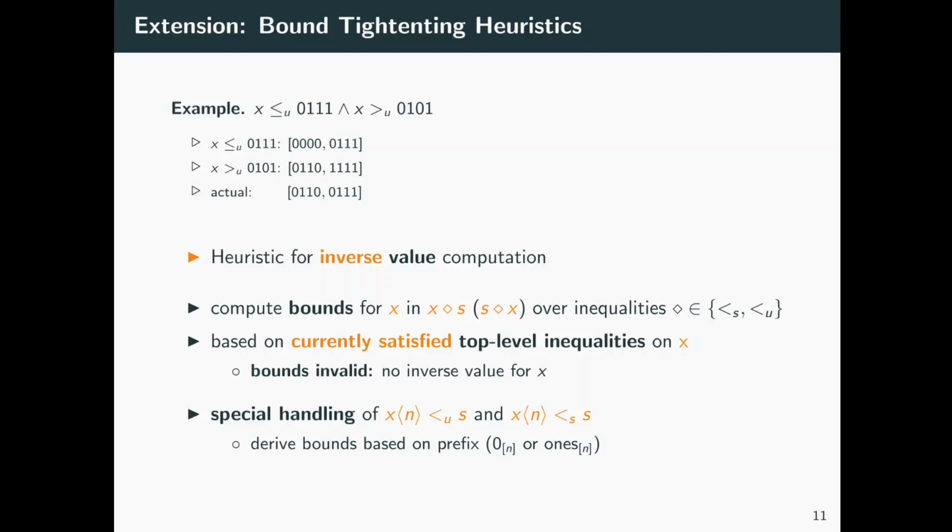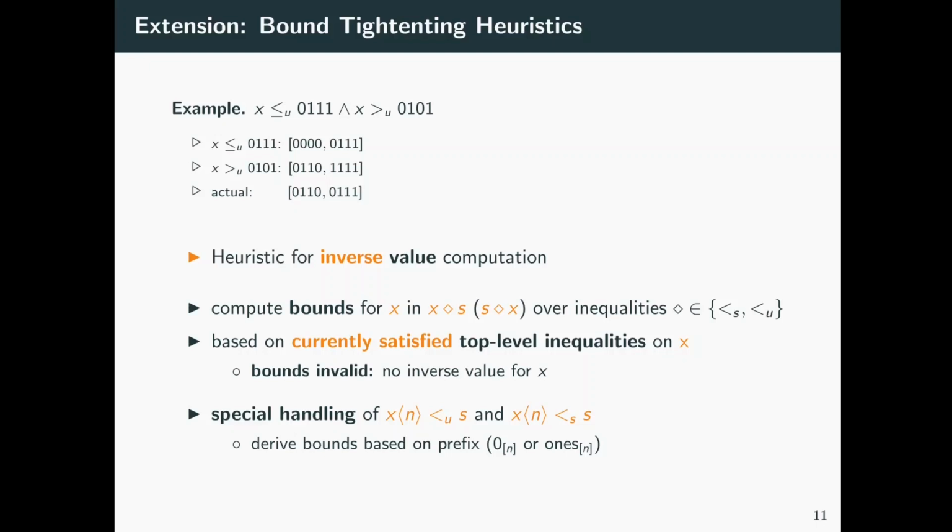For example, consider a formula x is less than 7 and x is greater than 5. Since we only consider a single path when down propagating target values, both for the left and right inequality constraint, the range of possible inverse values is considerably large. But actually, when considering both constraints on x, the range can be reduced to two possible values. We therefore extended our procedure with a heuristic for inverse value computation, where we compute bounds for x based on currently satisfied top-level inequalities on x.